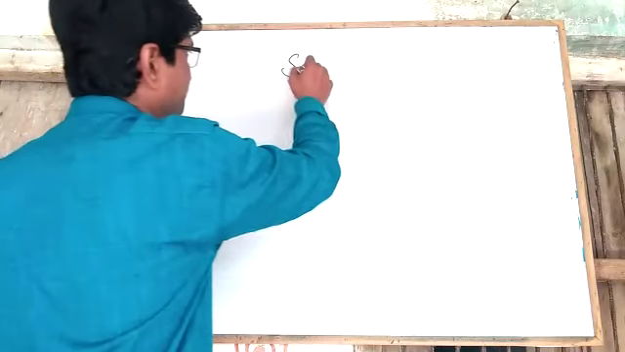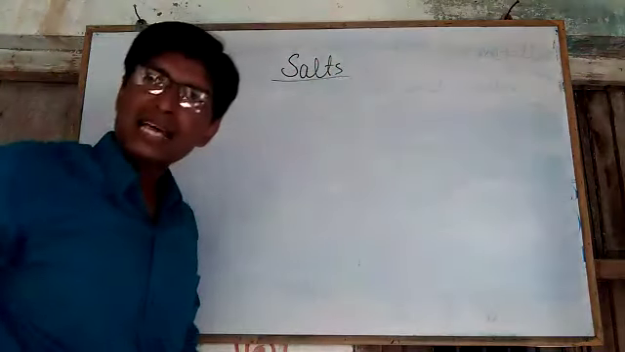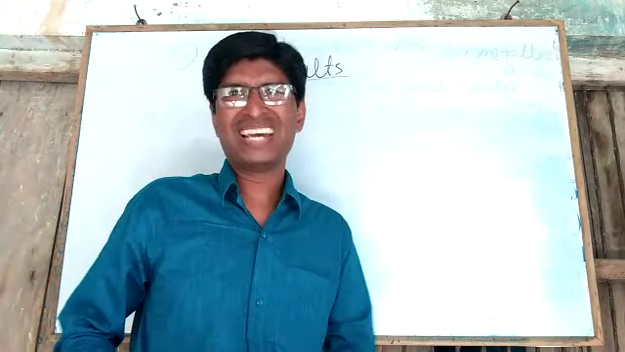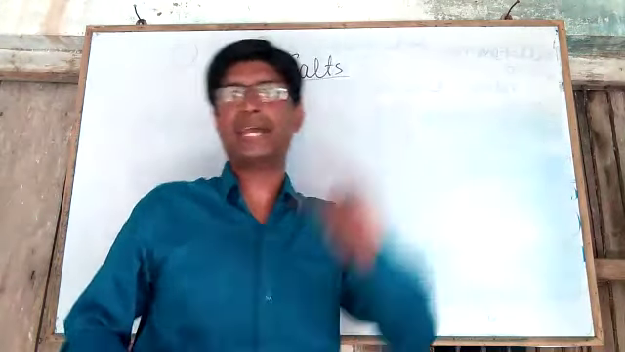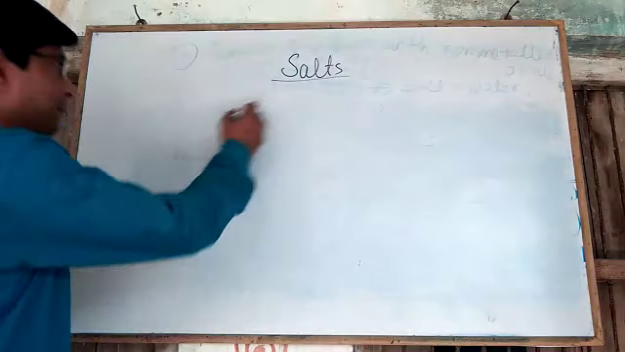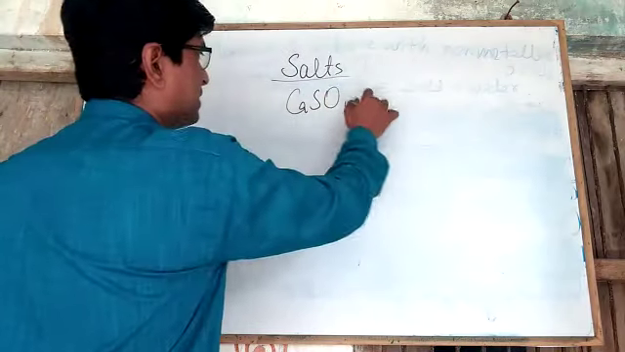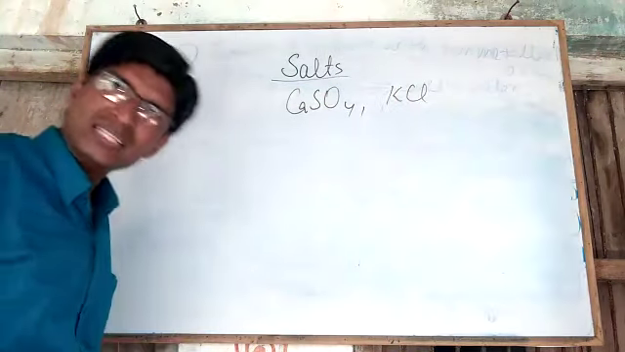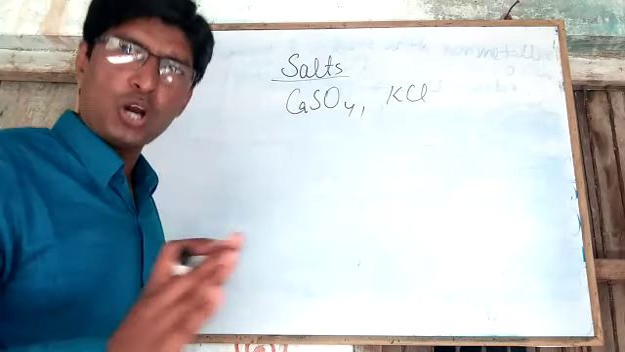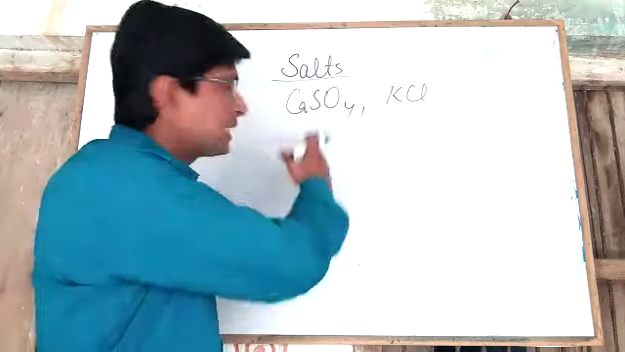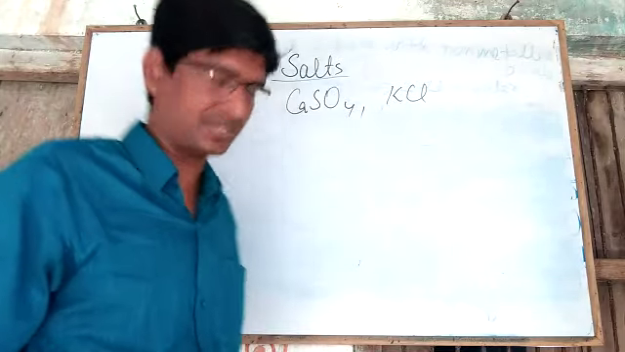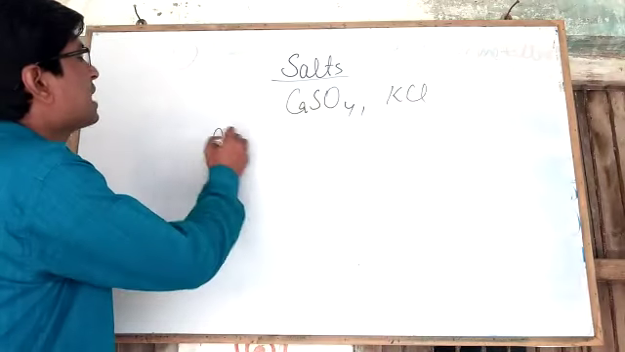Dear students, salts are the compounds which are formed by the combination of cations except hydrogen ion and anions except hydroxide ions. For example, calcium sulfate and potassium chloride are salts. So we can define salts as the compounds formed by the combination of cations except hydrogen ion and anions except hydroxide ions.